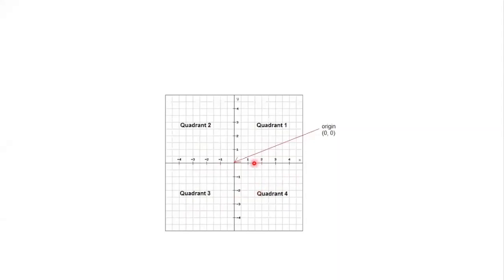Quadrant 4 is plus, comma, minus. The direction of the x-axis is towards positive, and the direction of the y-axis is towards negative. So this is easy, children.